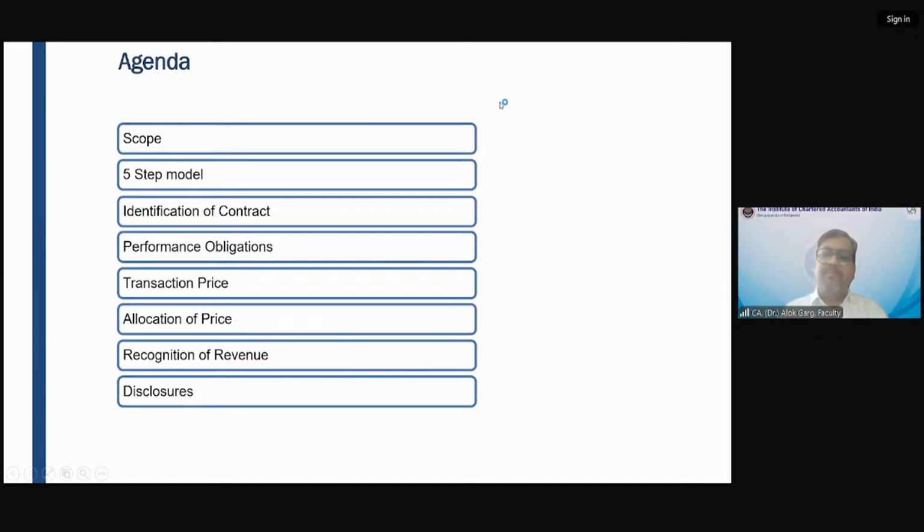Okay, then friends, in performance obligation, we will also discuss the question on the reward points. And this question came in the last exam. So when you are using your credit card, you get reward points. When you are purchasing garments from Louis Philippe, you get reward points.